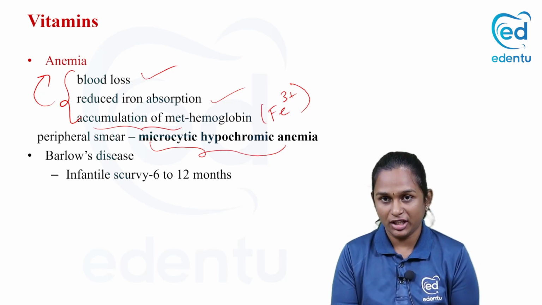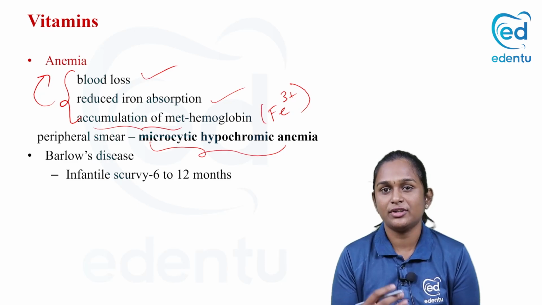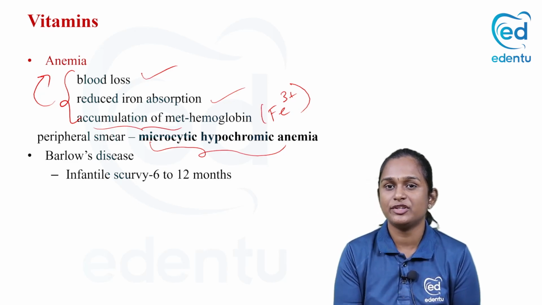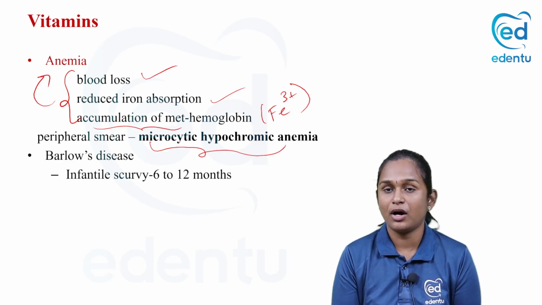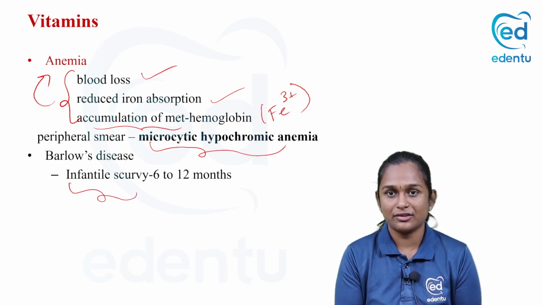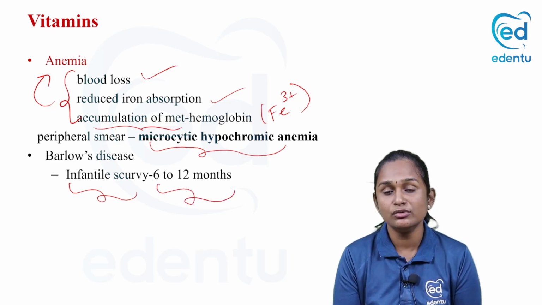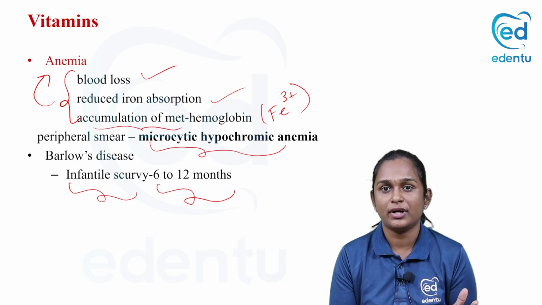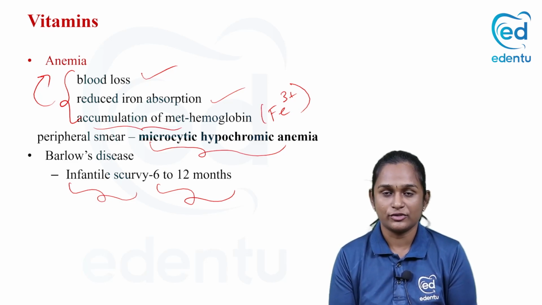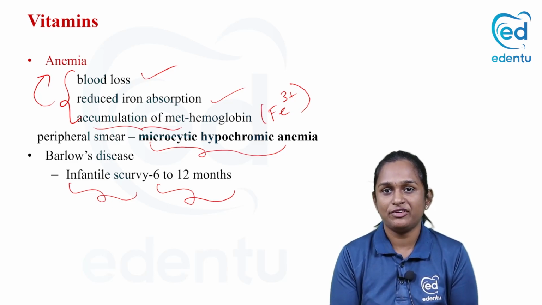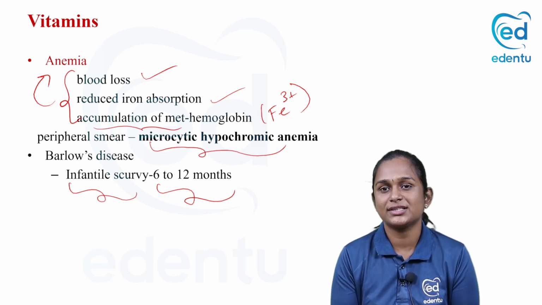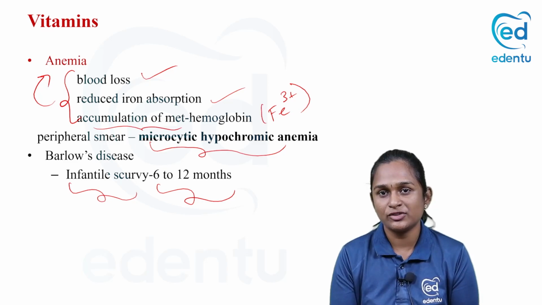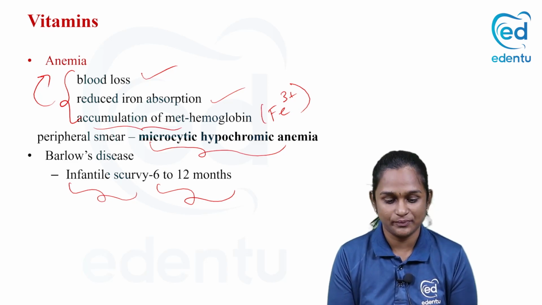So what is Barlow's disease? In the weaning period from 6 months onwards, if the baby's diet is deficient in vitamin C, the baby will present with the features of scurvy. That is called Barlow's disease, or infantile scurvy. The presentation will be between 6 to 12 months, because at 6 months we wean the babies from breast milk to other solid foods. Scurvy presenting between 6 to 12 months of age is called Barlow's disease.